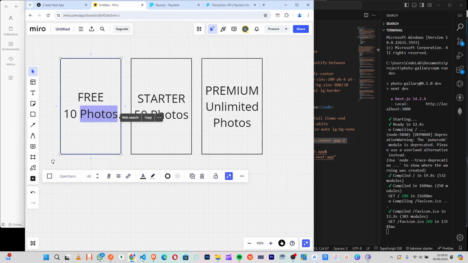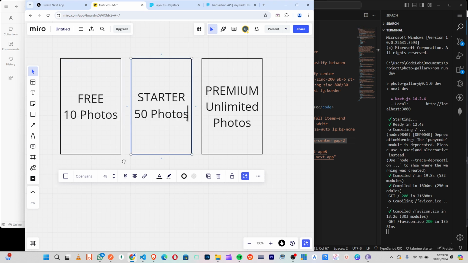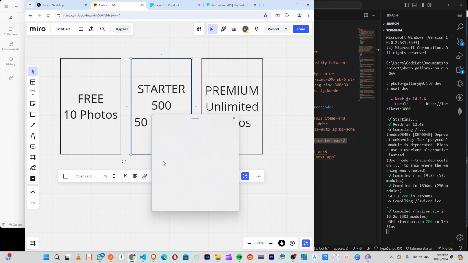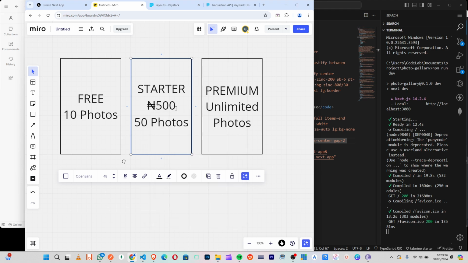So the next thing I would like to put here, of course, when we say free, it is free, right? Then for this one, we will say the money will be 500 naira. So the money will be 500 naira, right?